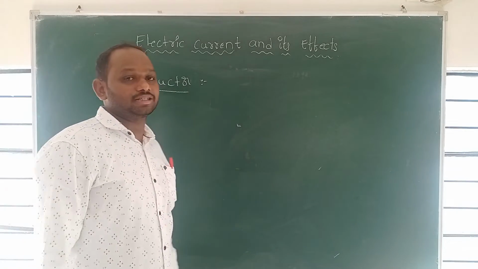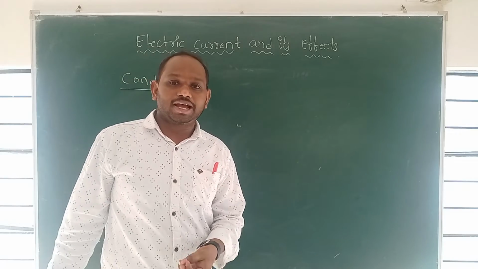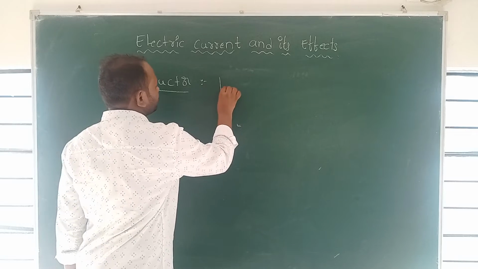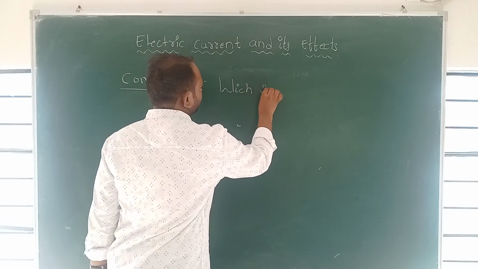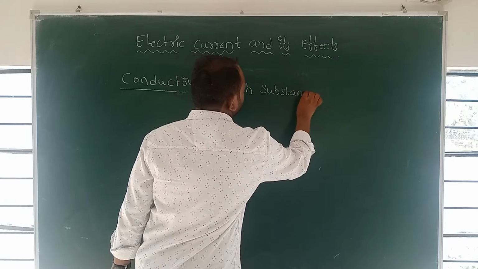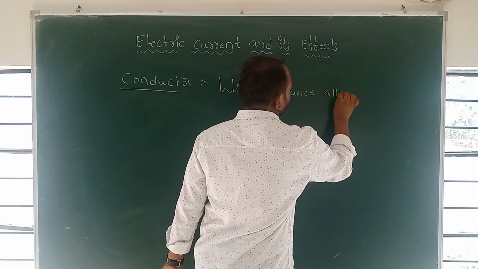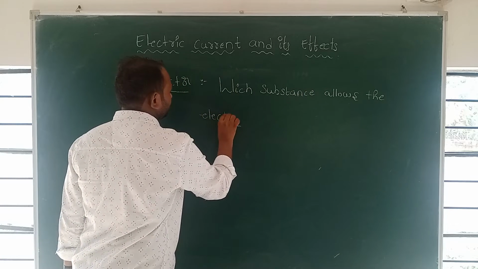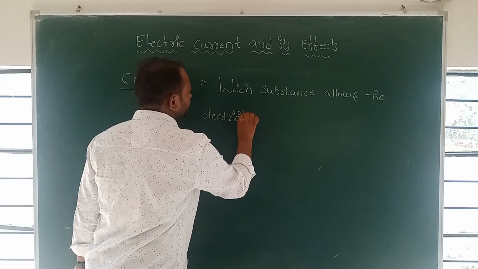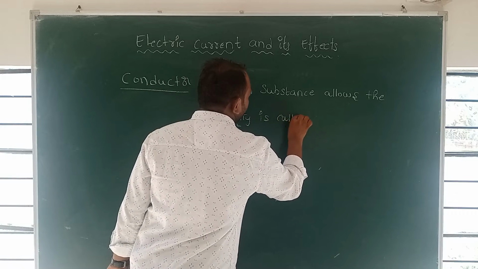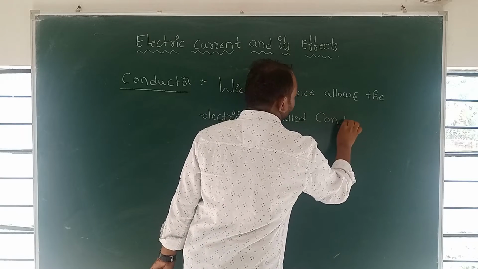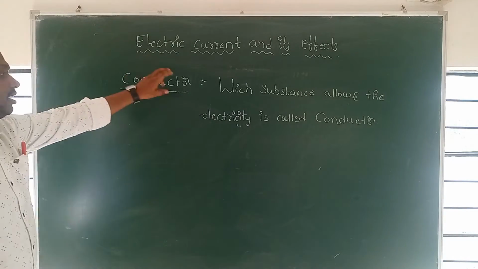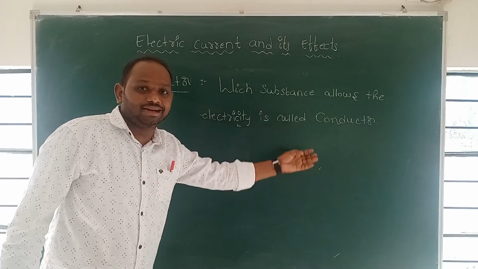The definition of conductor: which substance allows the electricity is called the conductor. This is a very important definition.